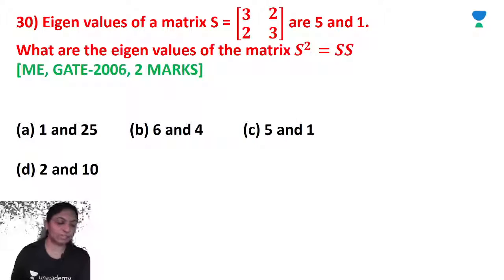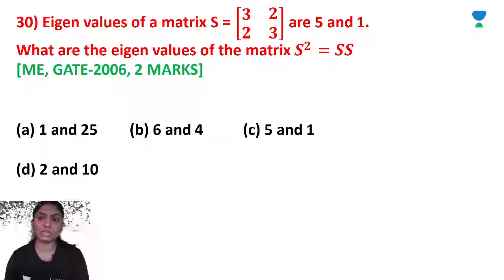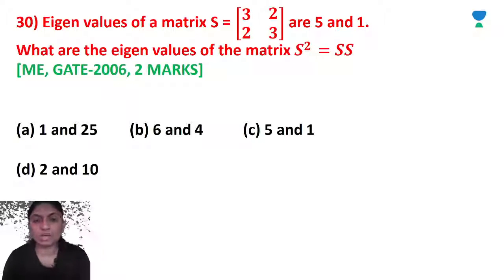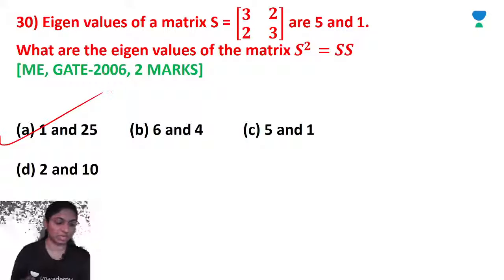The eigenvalues of the matrix S is equal to [3, 2; 2, 3] are 5 and 1. What are the eigenvalues for the matrix S square? We know that the eigenvalues are lambda 1 raised to m, lambda 2 raised to m. So 1 square and 5 square. 1 square is 1 and 5 square is 25. So A is the correct option.